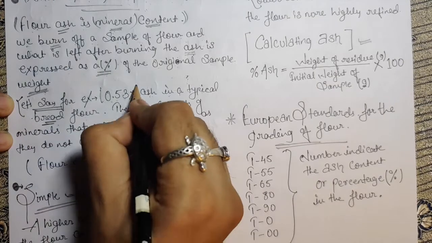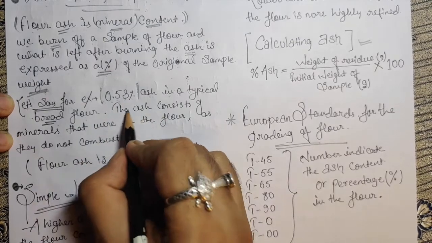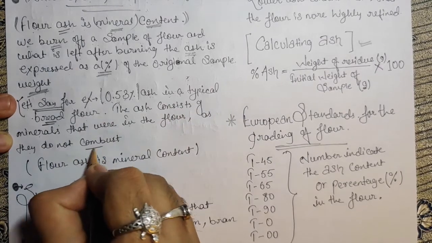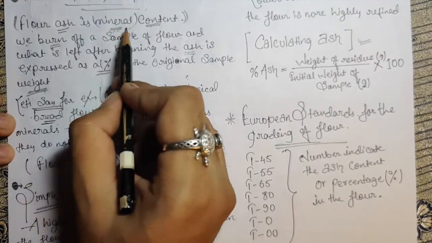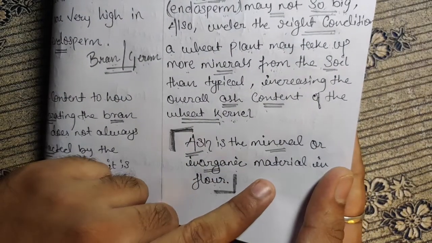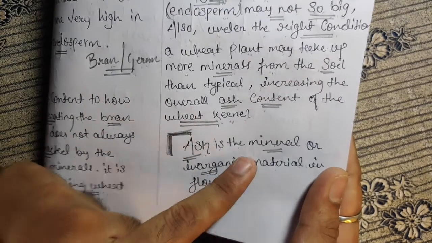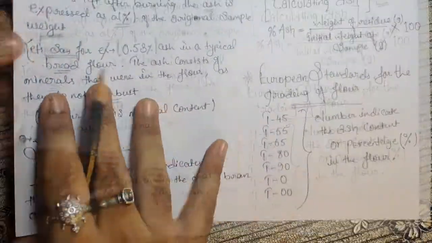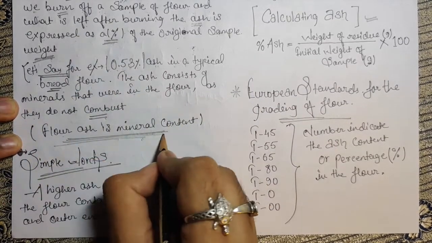You can see here, this is the bread flour percentage of ash. The ash consists of the minerals that were in the flour, as they do not combust, meaning they don't burn, and those are minerals. So the leftover means the minerals. For that reason we say inorganic material, because the leftover, the ash, is the mineral which just didn't burn. That's why we say inorganic. Clear with this, guys? Flour ash is mineral content. I hope you're clear with this.